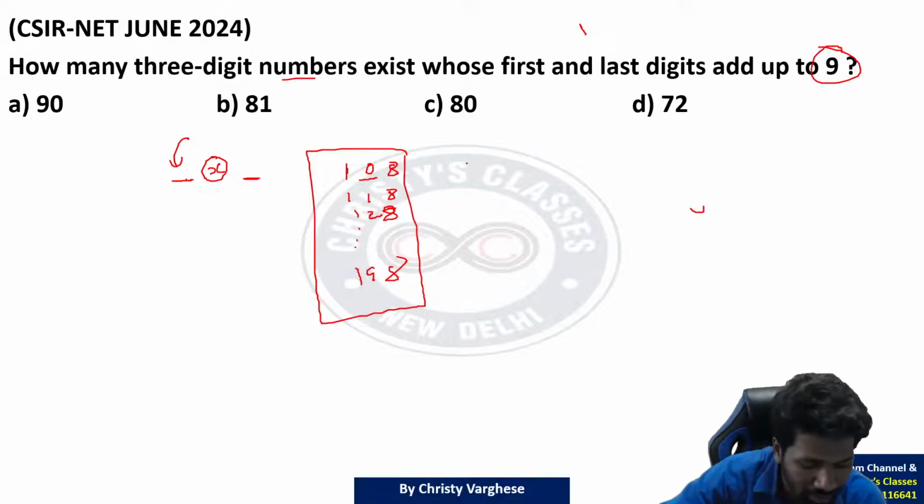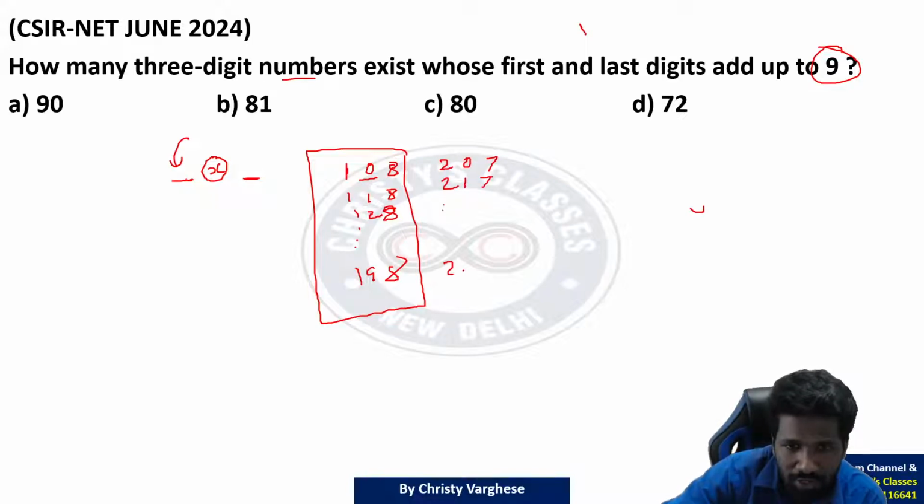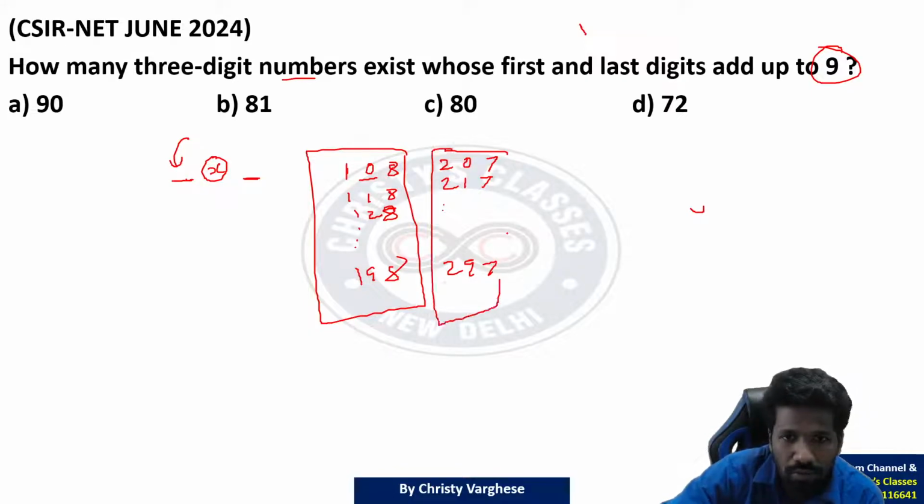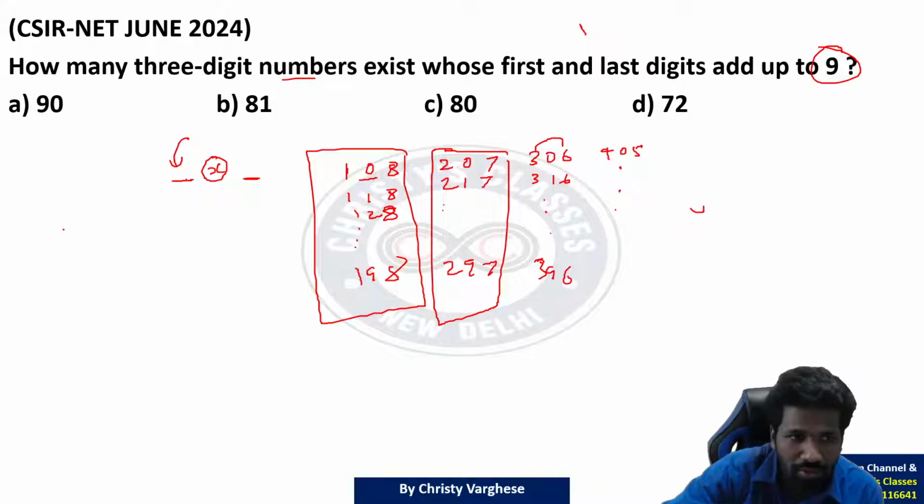108 up to 198. Similarly 2 से शुरू किया तो 2 and the last digit should be 7. So that 2 plus 7 is 9. So middle digit क्या हो सकता है? 207, 217, 227 up to 297. That is 10 more numbers. Similarly 306 because 3 plus 6 is 9. 316 up to 396. Similarly 405 up to, I will write the combination.